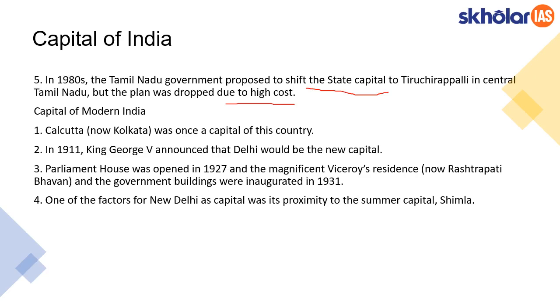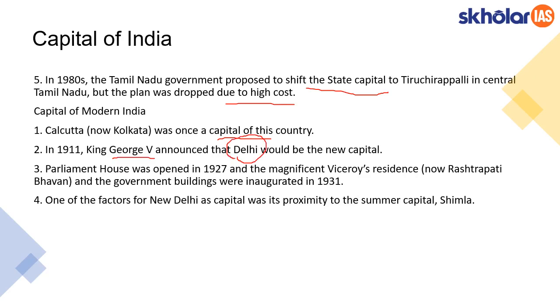But now let's go back and try to understand the history around the development of capitals for India. From history we know that Calcutta was the capital of this country when the British were ruling it, and that was till 1911. In 1911, King George V shifted the capital to Delhi. That's when the capital got